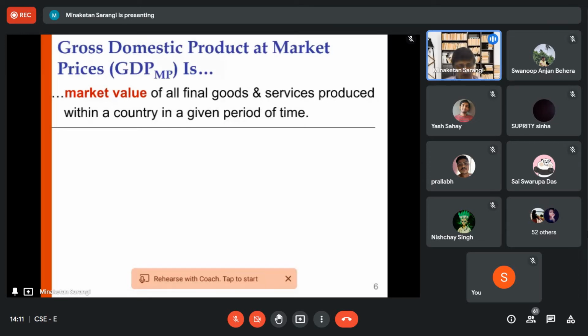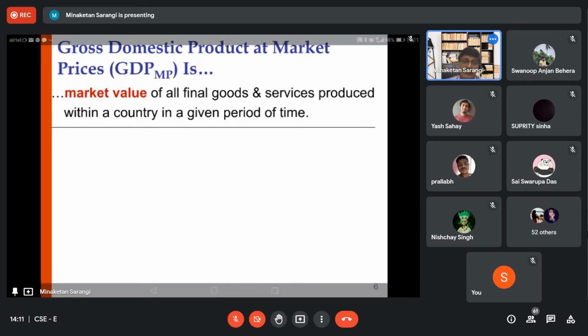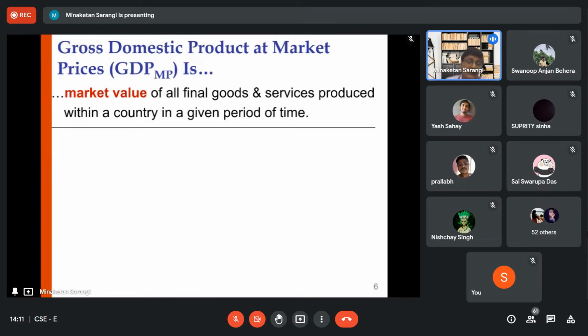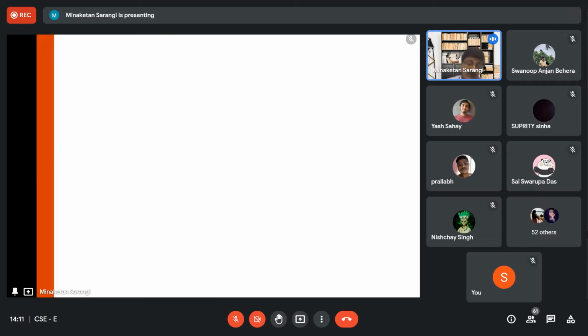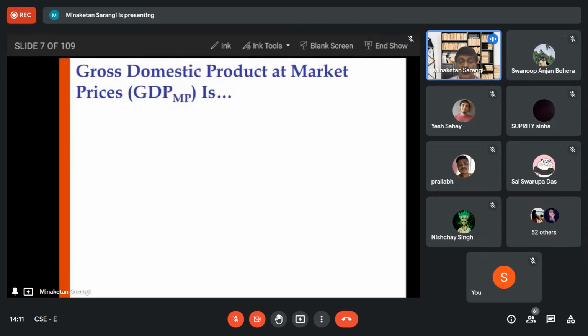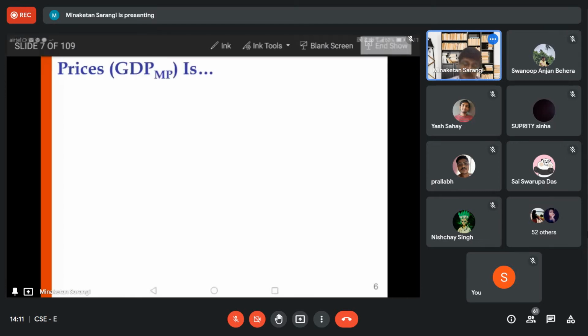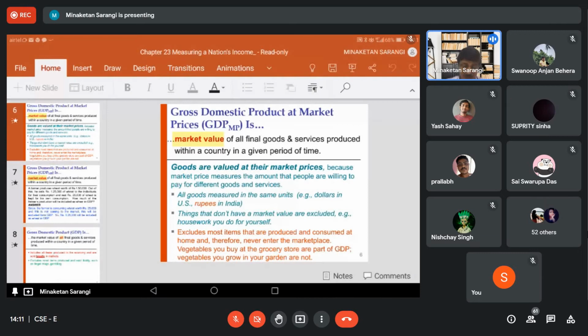When we are taking the cost of production, we say this is the value of all final goods and services at factor cost. Factor cost. So I am taking the two concepts. One is the factor cost, and second is the, we say, the market prices.